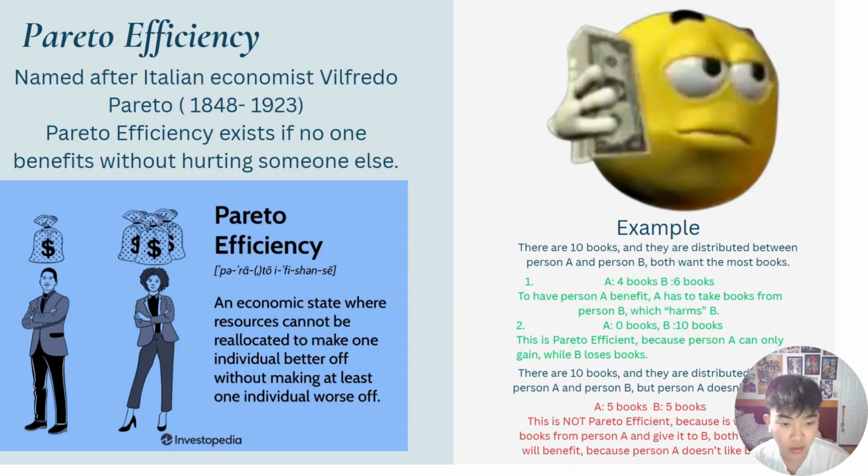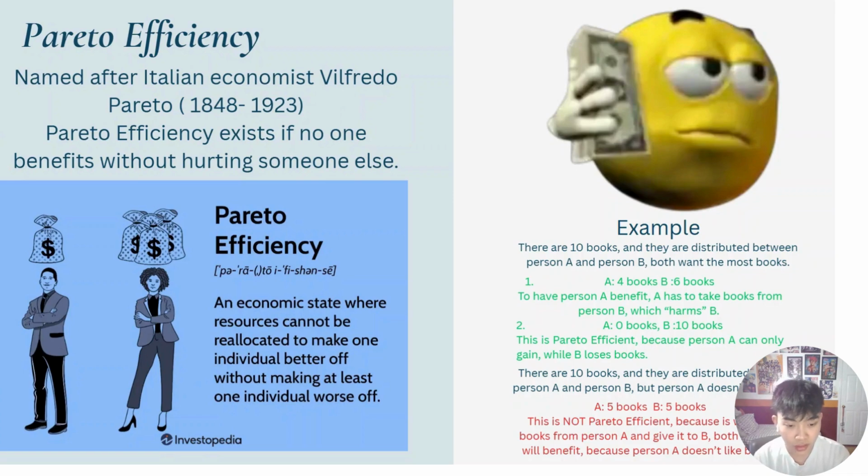So, on the right, there is a text saying there are 10 books and they are distributed between person A and person B. Both want the most books. For scenario 1, A has 4 books and B has 6 books. To have person A benefit, A has to take books from person B, which harms B. This is Pareto efficient. In scenario 2, person A has 0 books and person B has 10 books. This is Pareto efficient because person A can only gain while person B loses books.